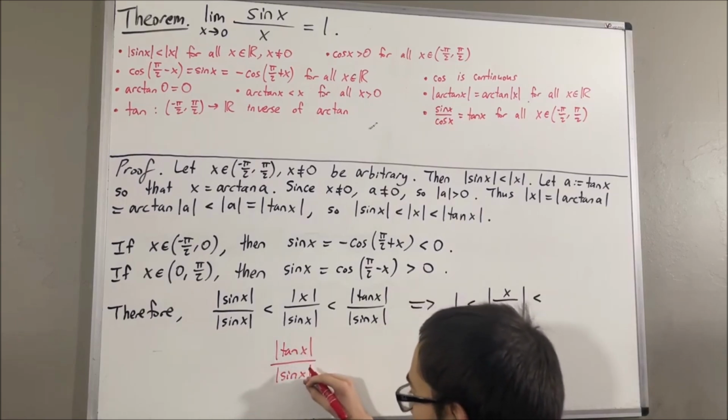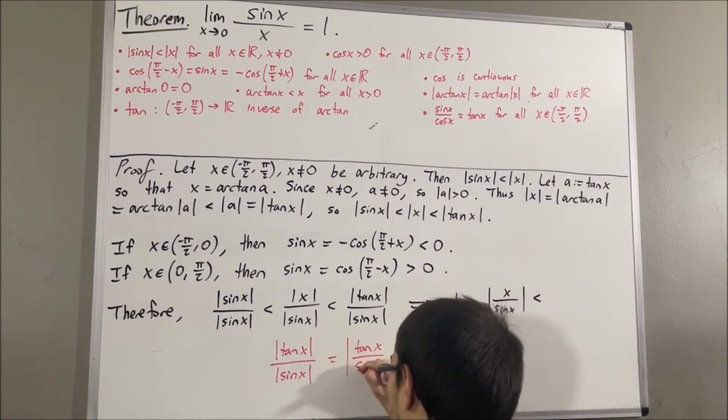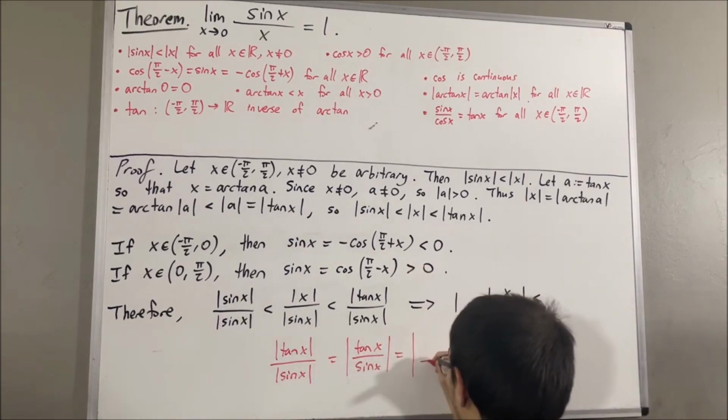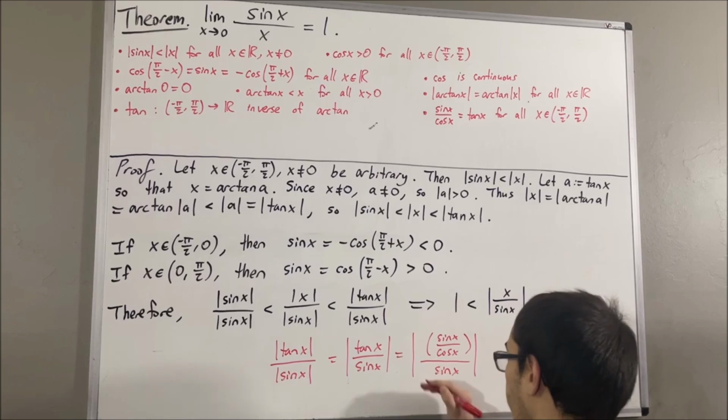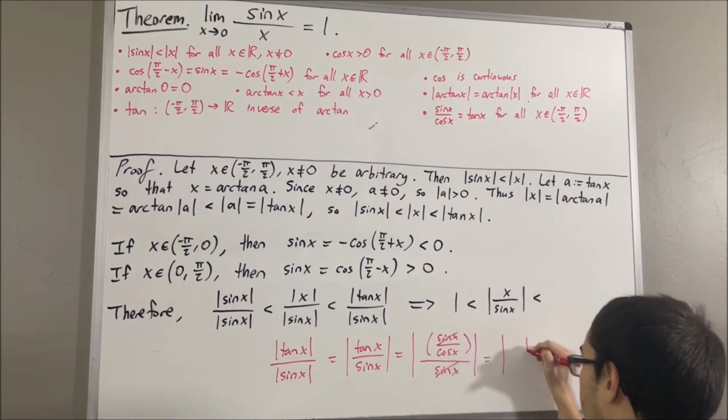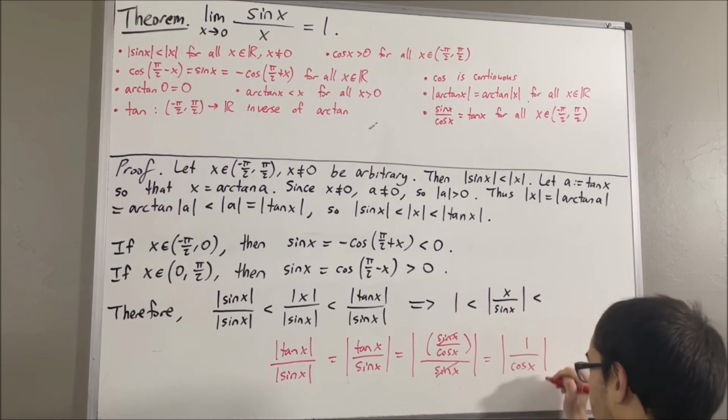First, let's combine these two guys into a single absolute value. But then, we know that tangent x is equal to sine x over cosine x. So we get this, but then the sine x's cancel out, and so we're just left with absolute value of 1 over cosine x.